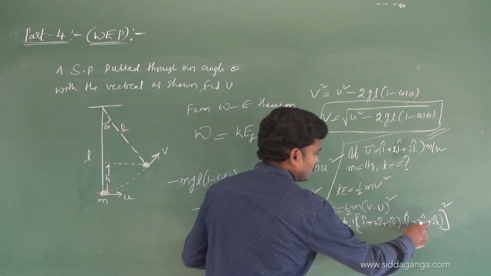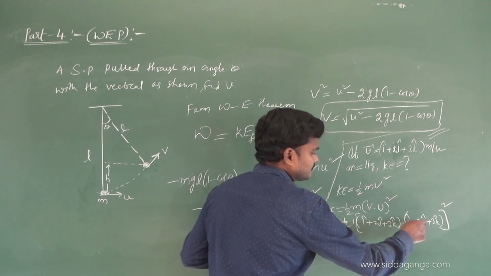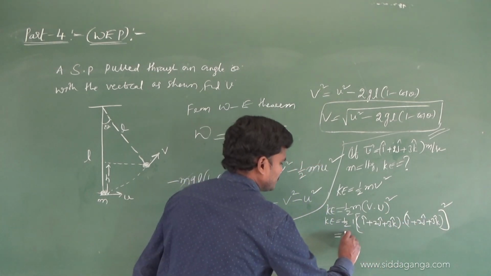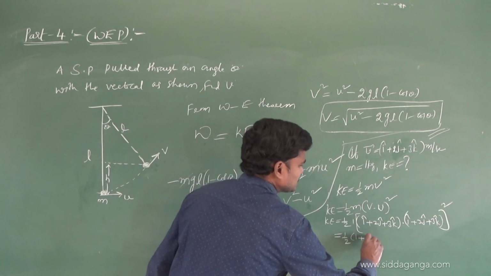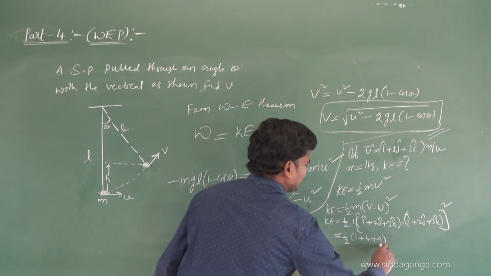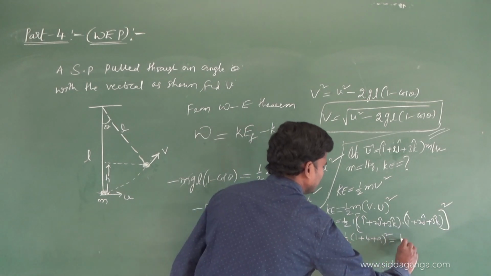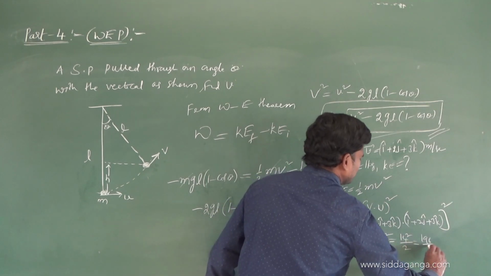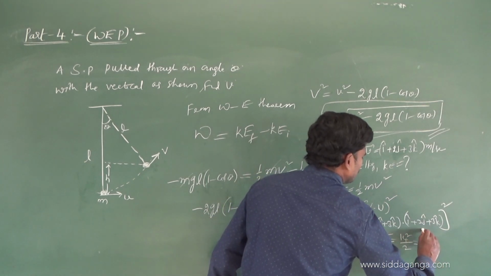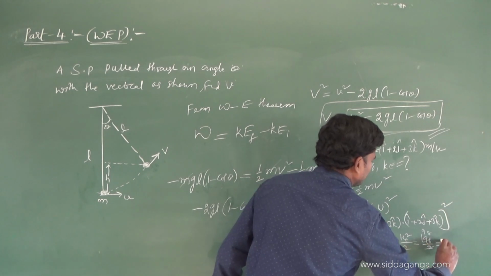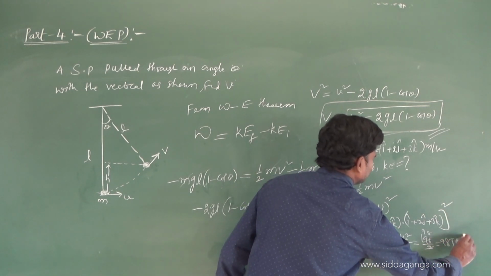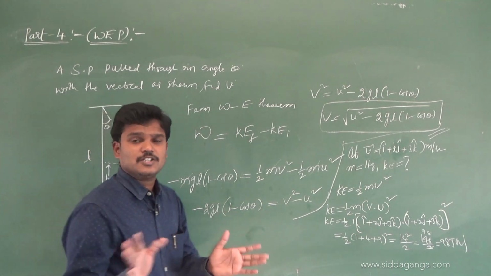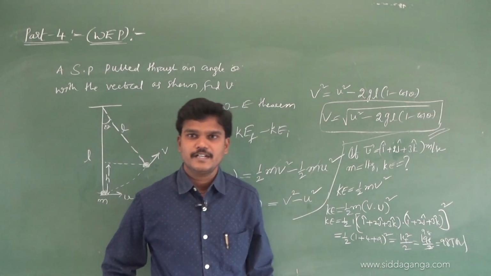So 1 into 1, 2 into 2, 3 into 3: 1 plus 4 plus 9. How much is it? 1 plus 4 plus 9 is 14. So 14 by 2 is 7, that is, 7 joule. So we can get this type of thing. If they give velocity in terms of a vector, we can find the kinetic energy.